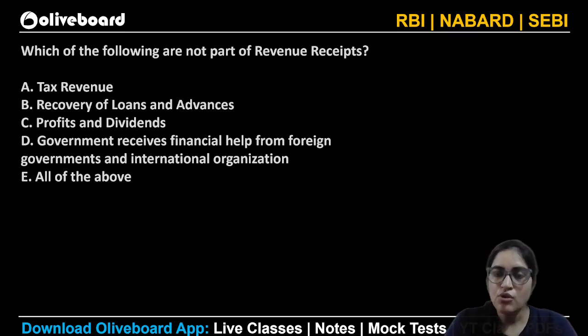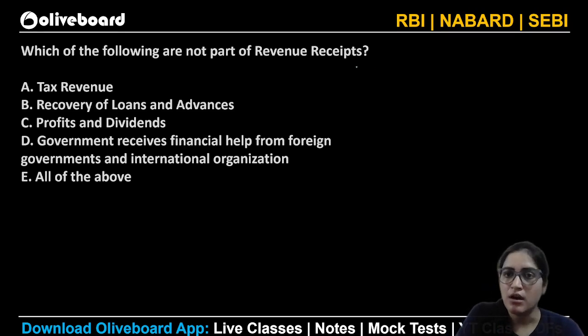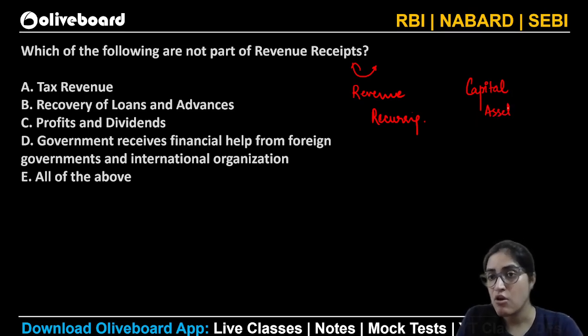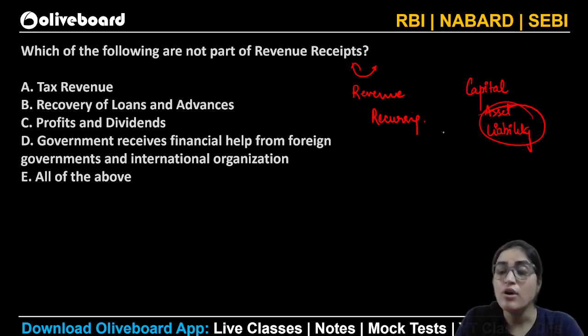Great. So, there are two types of receipt. The government earns money in two ways. One is the revenue side, which is also known as your recurring side, which will happen one after the other. And then it's your capital side, which is non-recurring, which will only happen once in a while. Either it is going to create an asset or it is going to create a liability, or it is going to reduce a liability, I should have said.